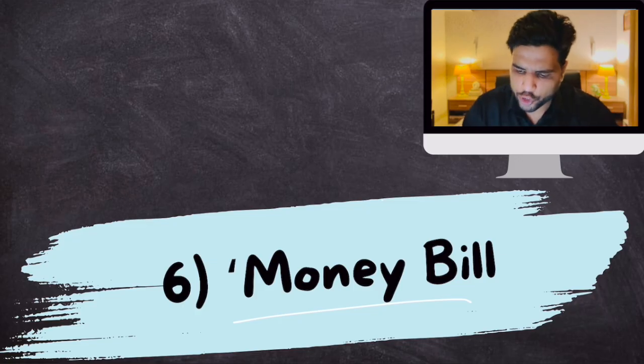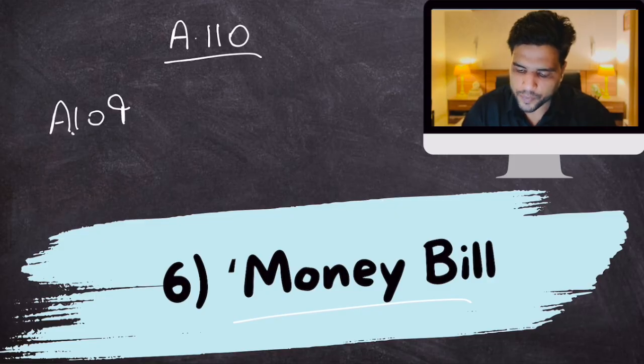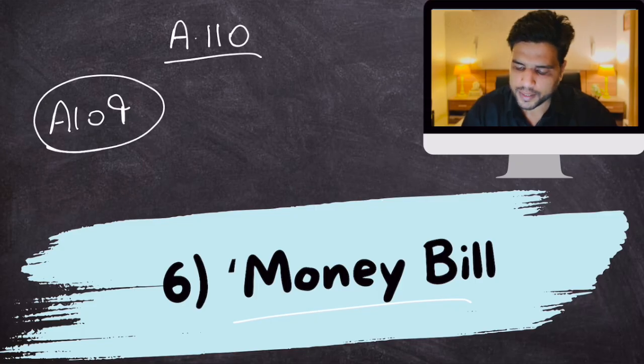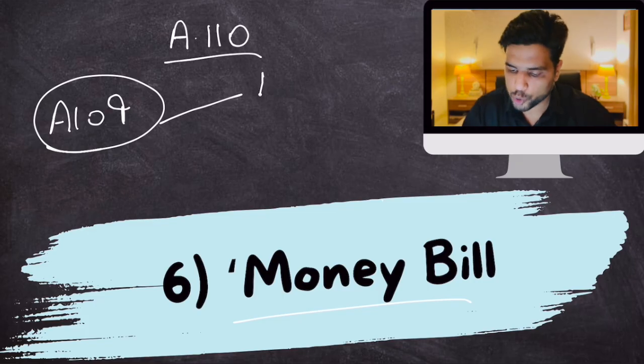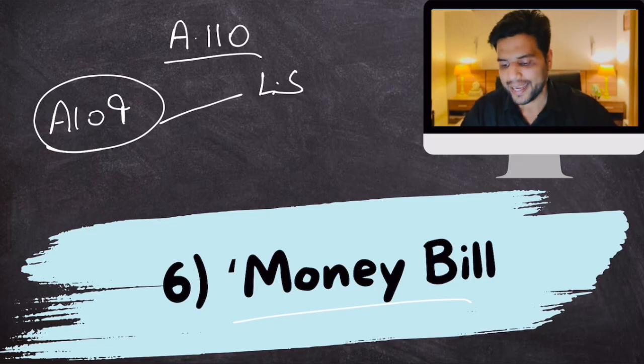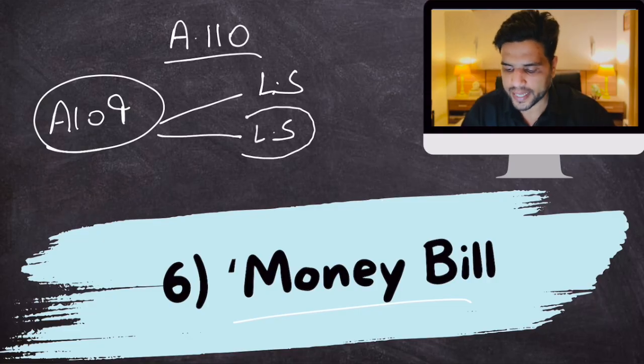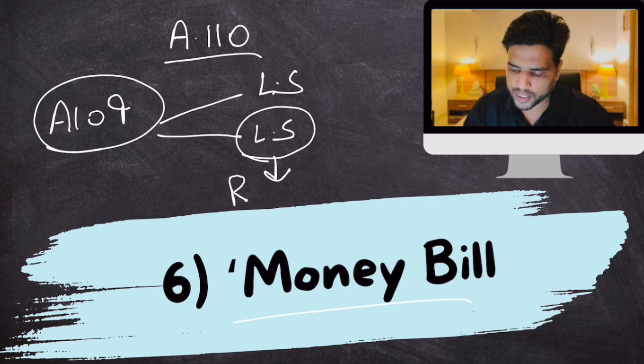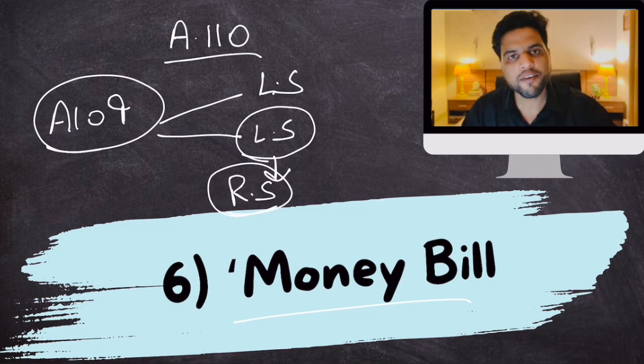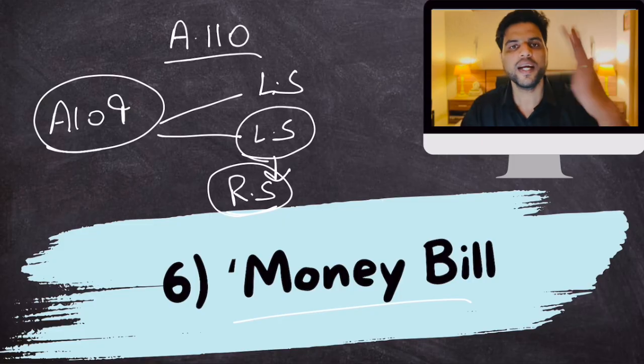Now the definition of money bill is given in Article 110. But Article 109 says that a money bill shall be introduced only in Lok Sabha. It shall only be passed by Lok Sabha. After passing through Lok Sabha, it shall be forwarded to Rajya Sabha. If Rajya Sabha rejects that bill, it would have no effect.